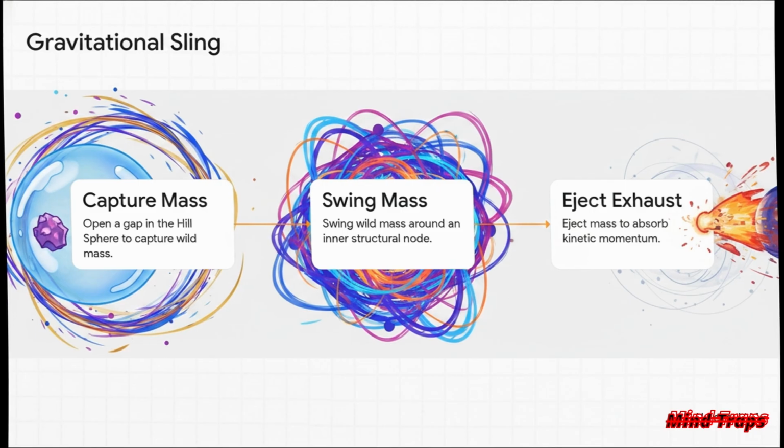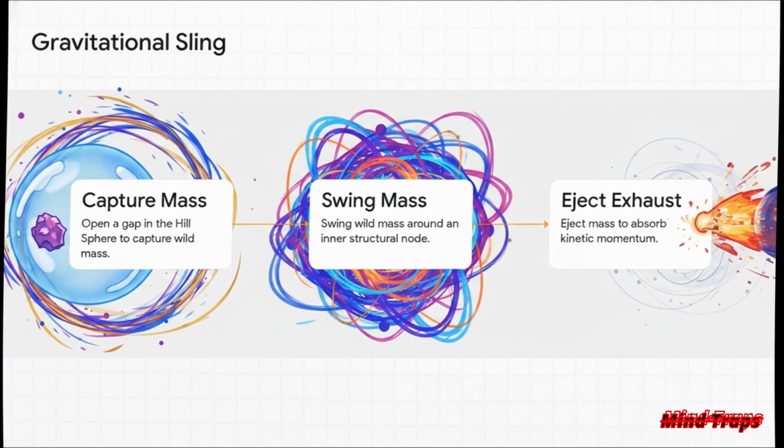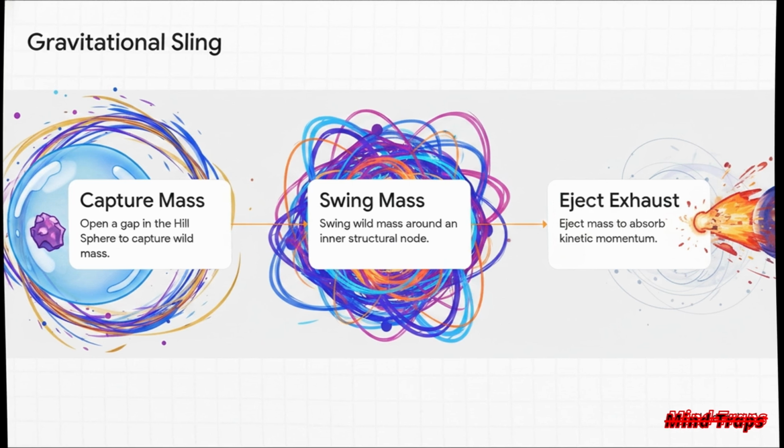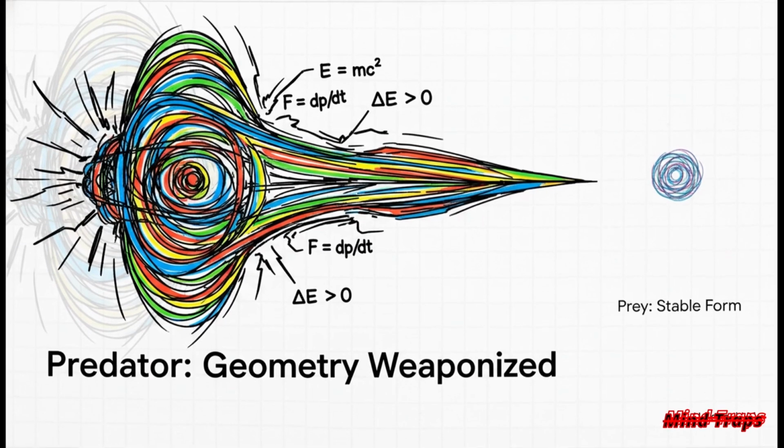During that swing, kinetic momentum is transferred right to the organism, boosting its orbit. Its digestive tract is basically a precisely calculated trajectory through a maze of gravity wells. It literally breathes momentum.